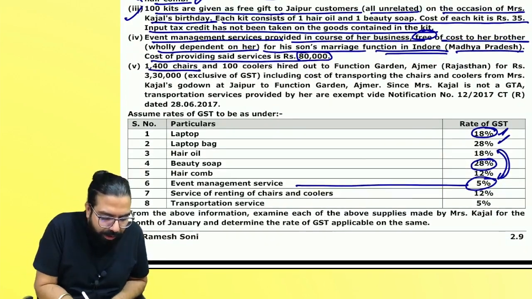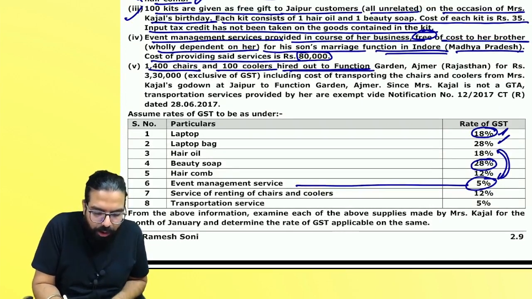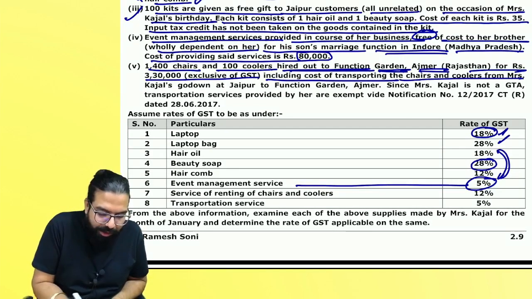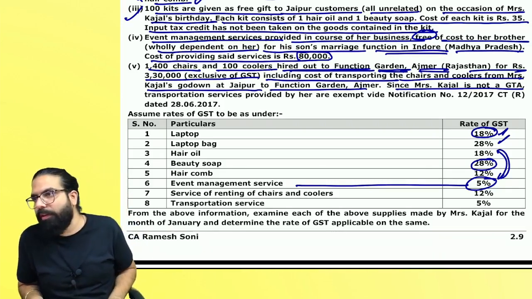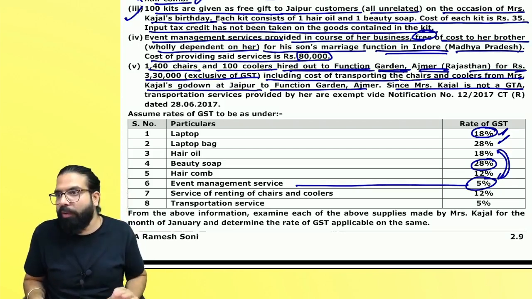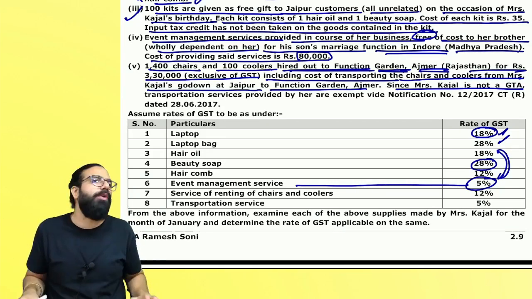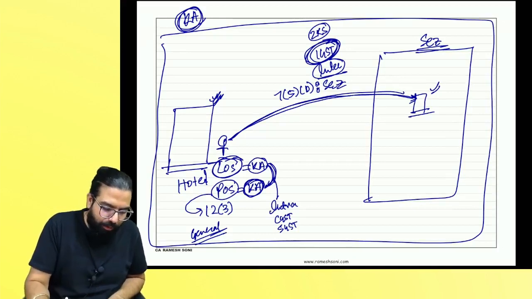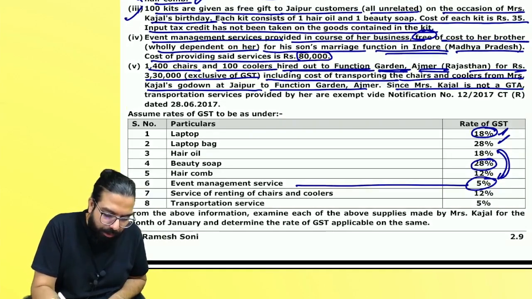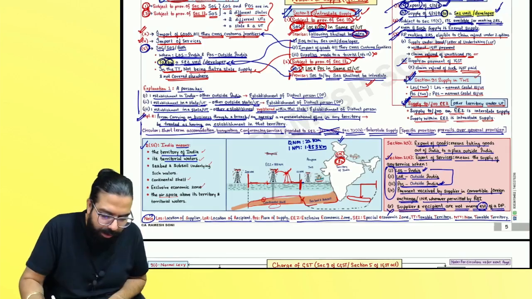The next one: 1400 chairs and 100 coolers are hired out to Function Garden, Ajmer, Rajasthan for rupees 3,30,000, including the cost of transportation of the chairs from Miss Kajal's godown. Miss Kajal is not a goods transport agency. If you are not a goods transport agency and you are doing transportation for anyone, individual transportation is always exempt. Sir, where is it told? I will show you. When you go to your chart book, you will be able to see it.